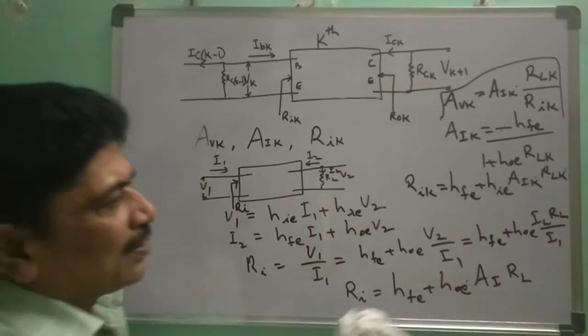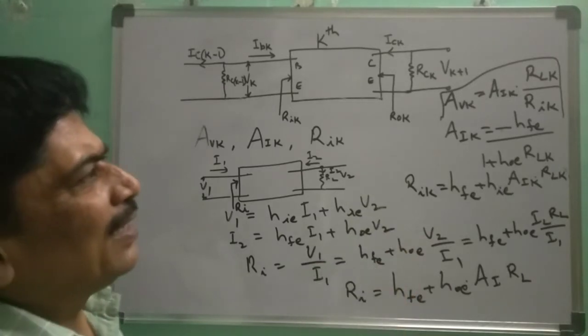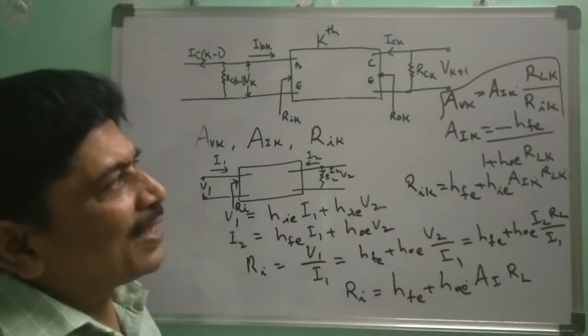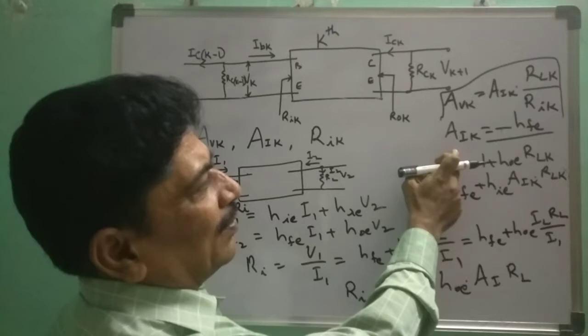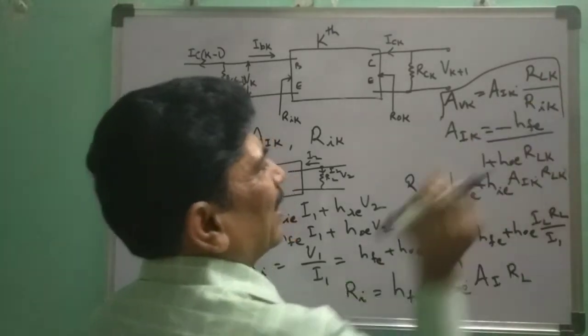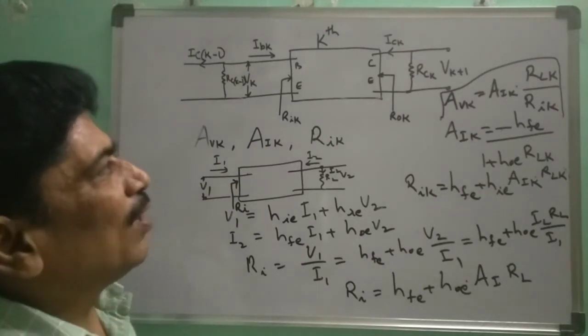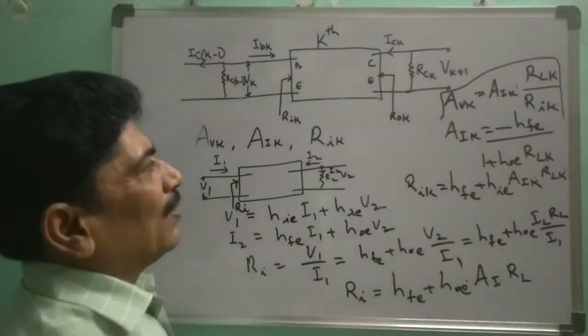Now just to go through these equations. AVK is equal to AIK into RLK by RIK. What is AIK? It is equal to minus HFE by 1 plus HOE into RLK. But what is RLK? RLK is the effective load resistance in the output circuit, in the second port.